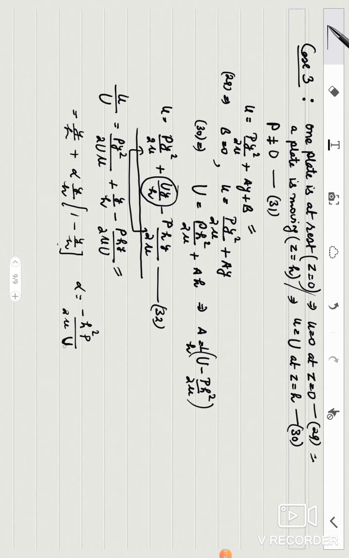So I have assumed this expression as alpha, and you may very well see that this alpha is a non-dimensional parameter.